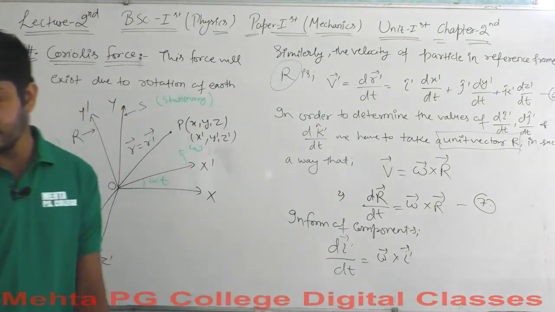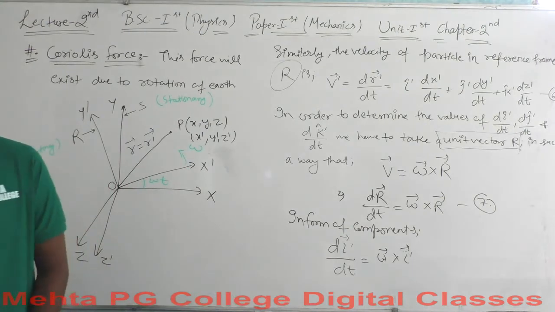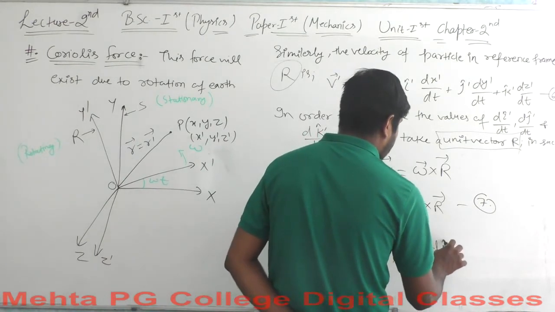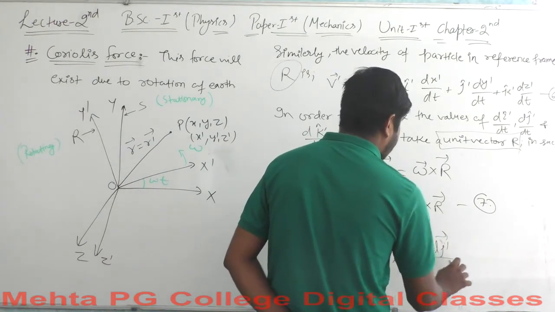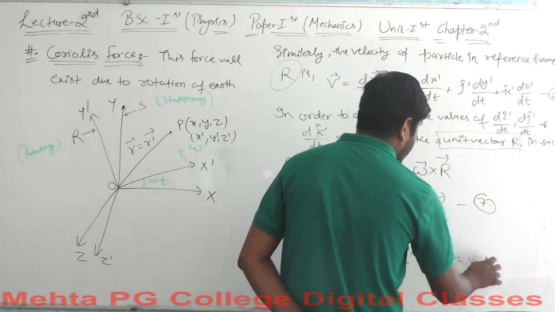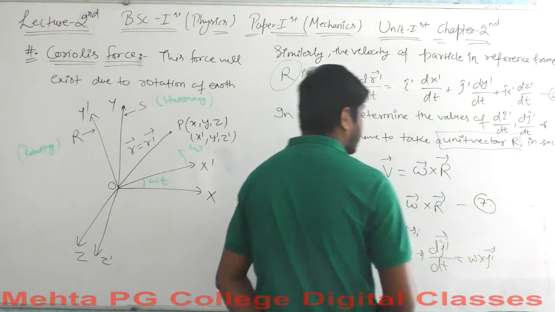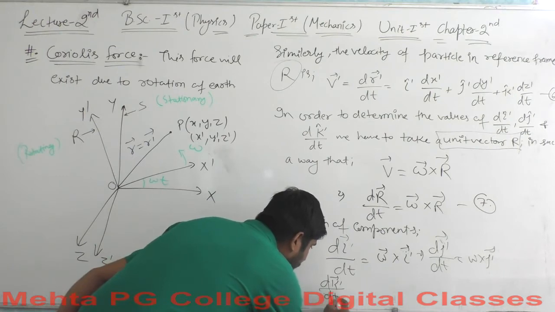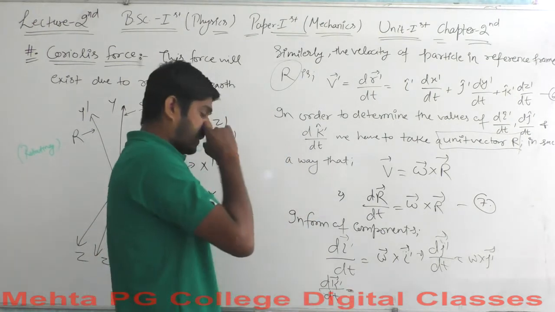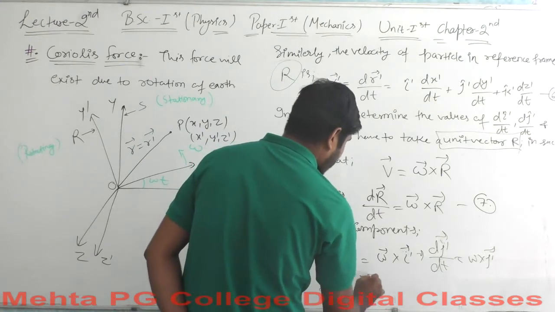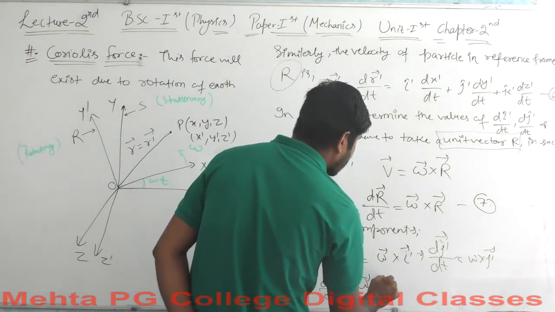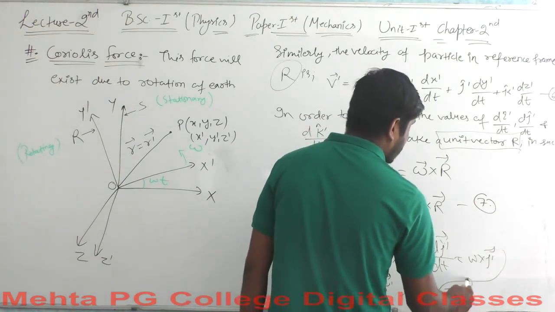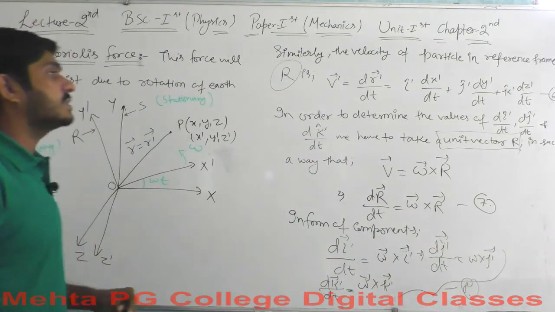Similarly, dj dash vector over dt equals omega cross j dash vector, and dk dash vector over dt equals omega vector cross k dash vector. Let's say all these equations are equation 8. These are all three equations.